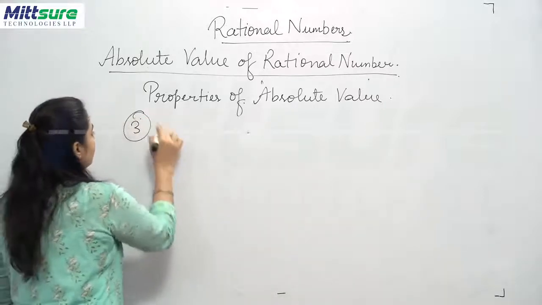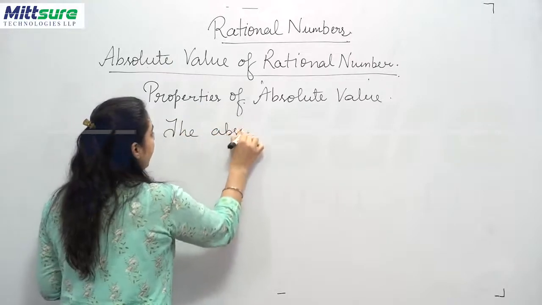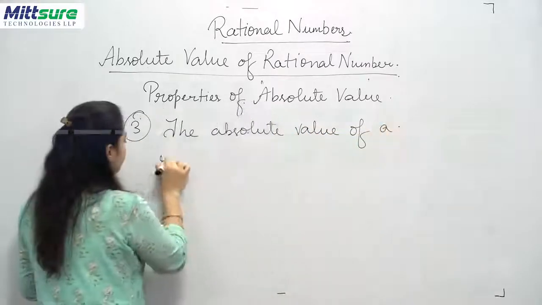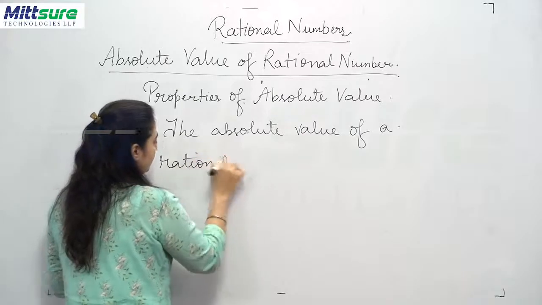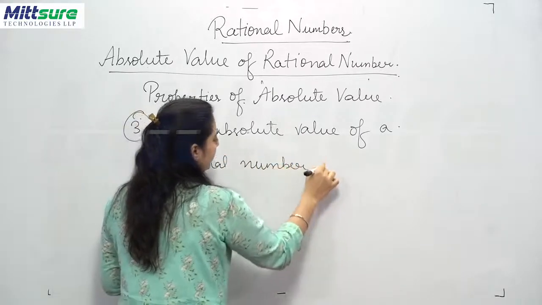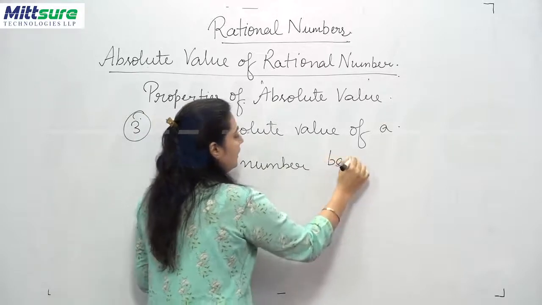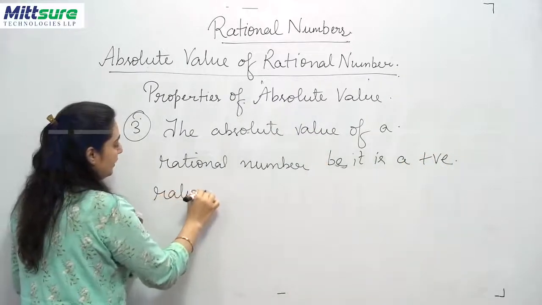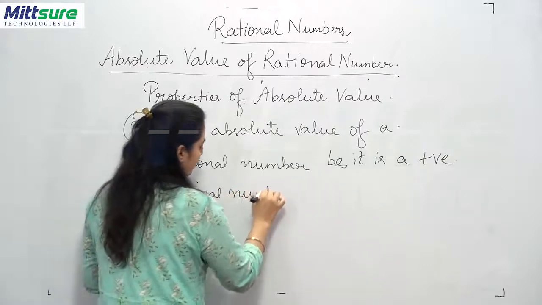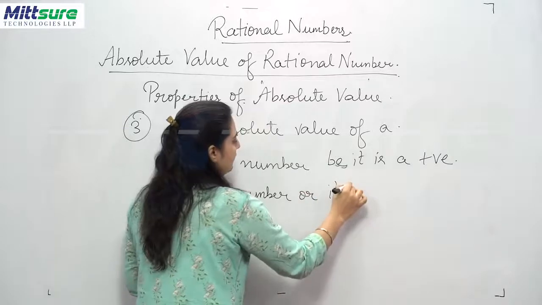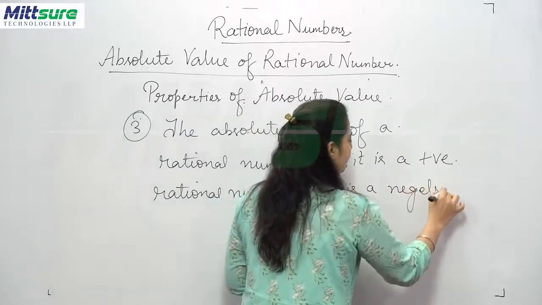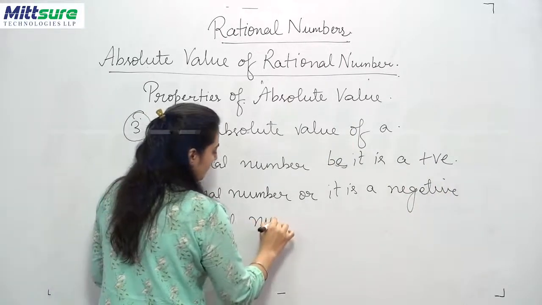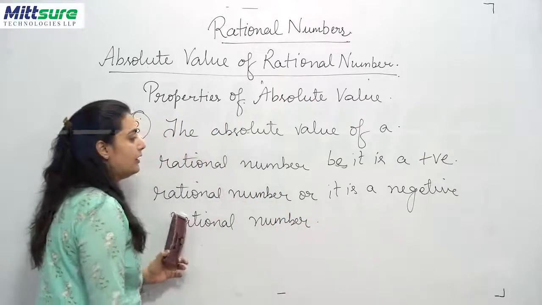So the third property says the absolute value of a rational number, be it a positive rational number or a negative rational number, the absolute value remains positive.